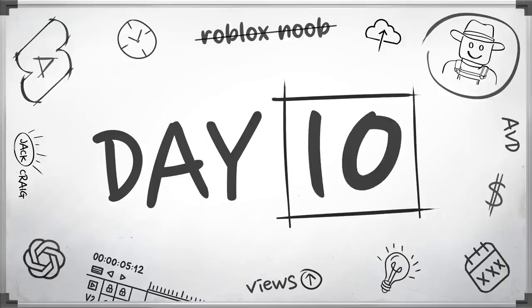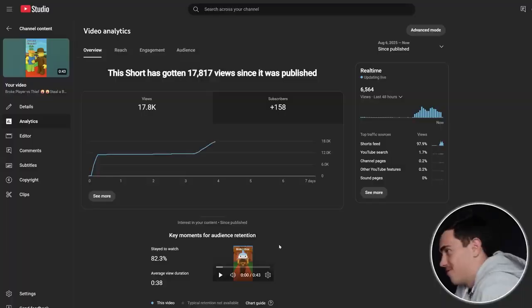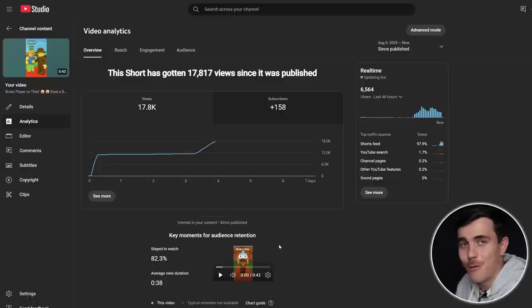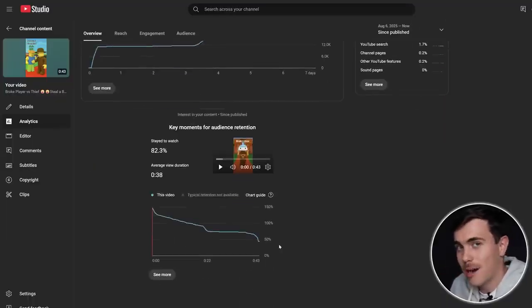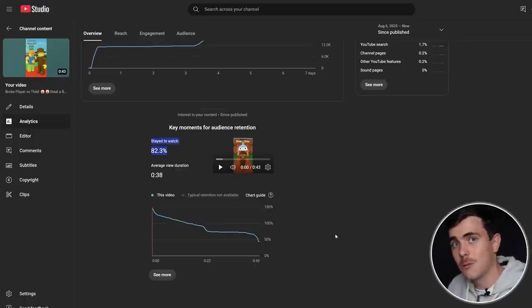Day 10. I know you see that growth. That's exactly what we've been waiting to see. What is interesting about this growth is that the swipe rate has risen by 2%. This shows that as YouTube continues to push our video to more viewers, it's actually performing even better, which is a strong signal to the algorithm to keep pushing the video.